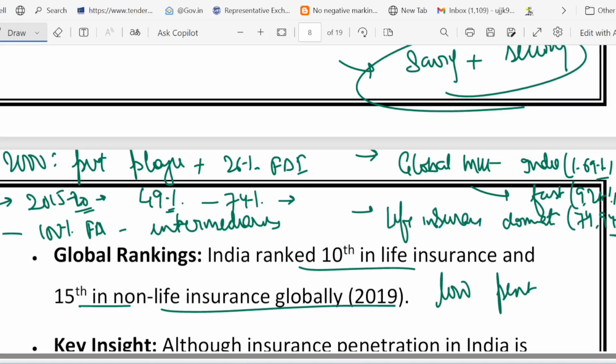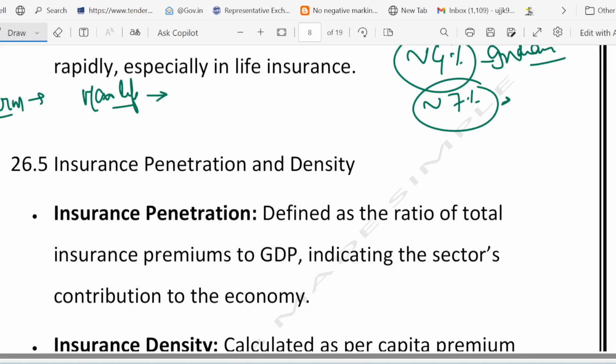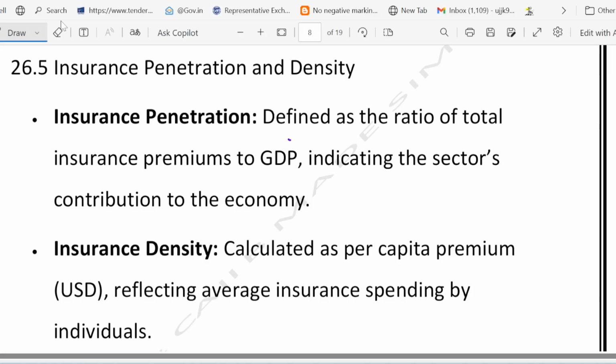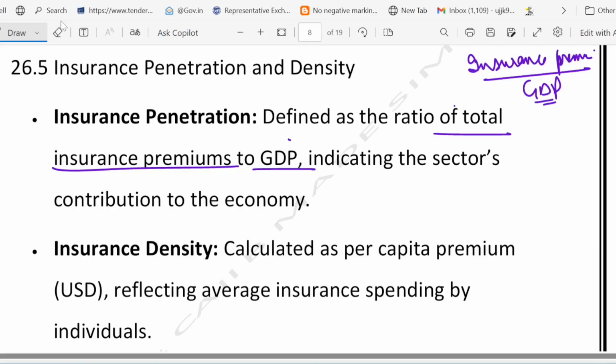Now have a look at insurance penetration and density. Have you ever heard the terms insurance penetration and density thrown around but did not understand what they mean? Don't worry, because questions based on this are most frequently asked. Let's understand every aspect of it. So what is insurance penetration? Basically, it is the ratio of total insurance premium, in the numerator, to India's GDP, in the denominator, showing how much insurance contributes to the economy. So we write insurance premium to GDP, and this ratio is called penetration.